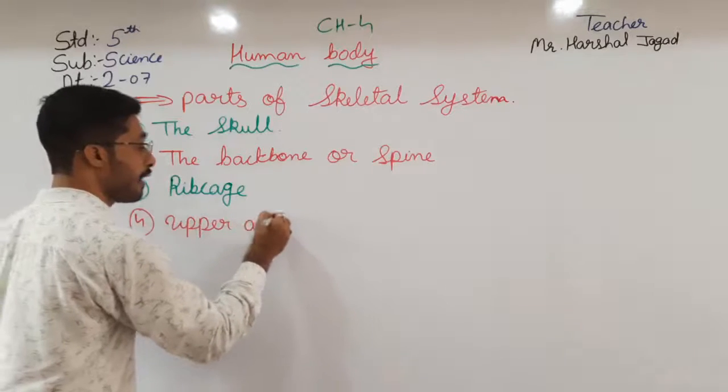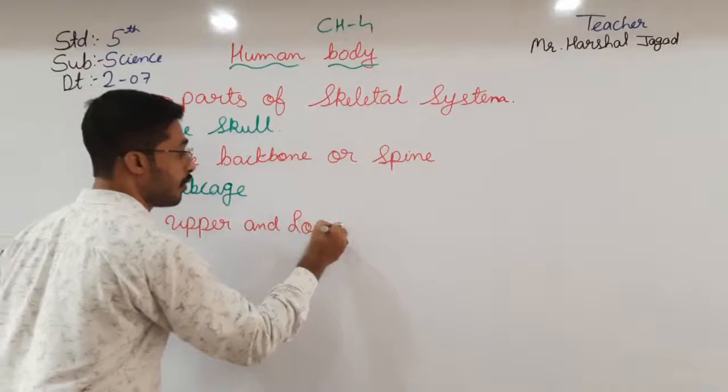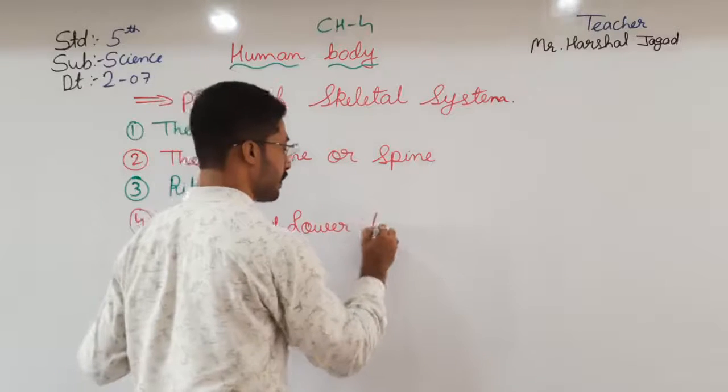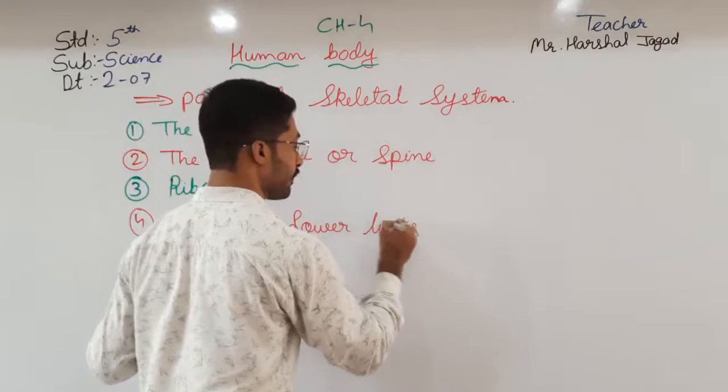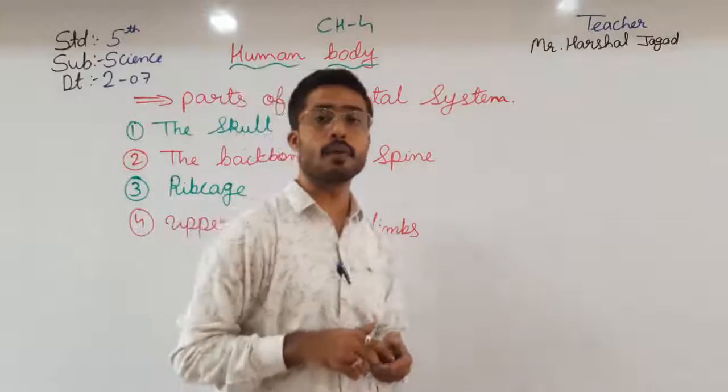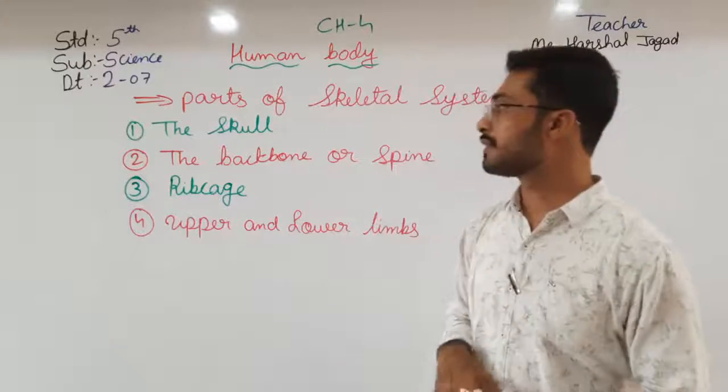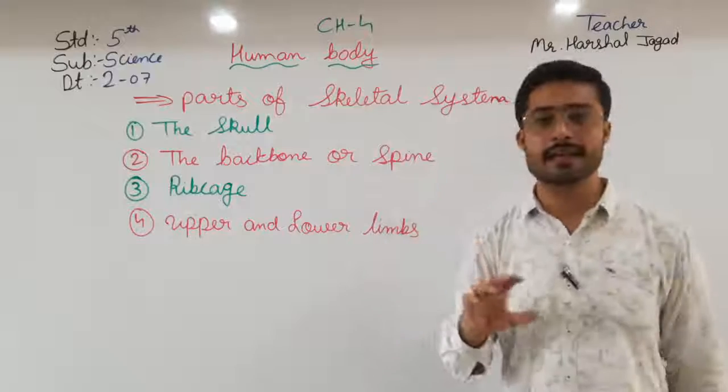Upper and lower limbs. Okay, upper and lower limbs. So these are the 4 parts of the skeletal system.